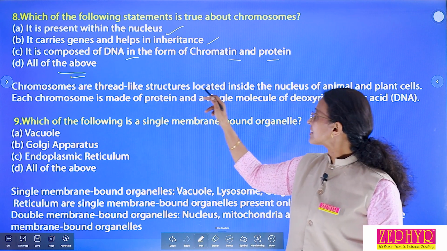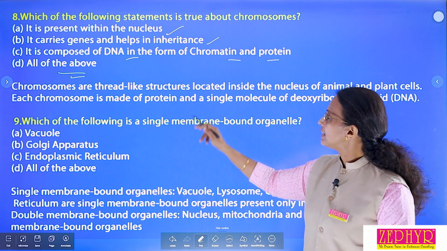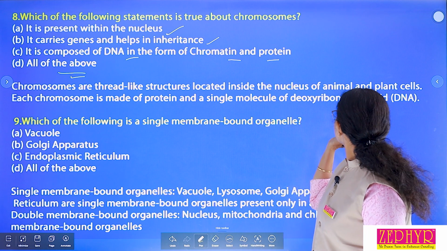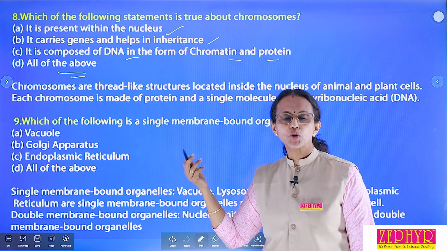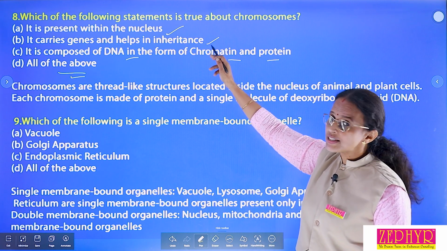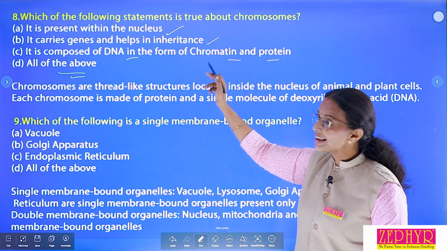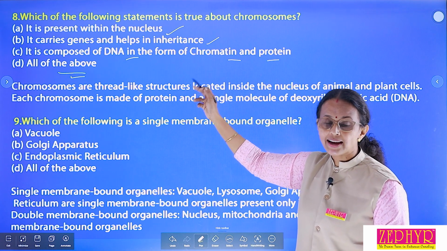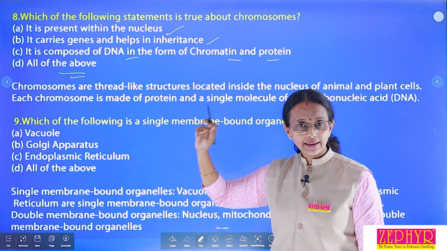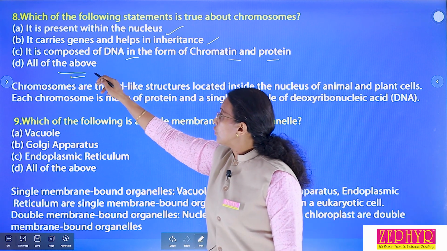Chromosomes are thread-like structures located inside the nucleus of animal and plant cell. Each chromosome is made up of protein and a single molecule of deoxyribonucleic acid. Deoxyribonucleic acid means DNA. So, the question is, what is true about chromosomes? Chromosomes are thread-like structures present inside the nucleus. During cell division, the chromatin fibers or DNA coil and condense to form chromosomes. Answer: all of the above.